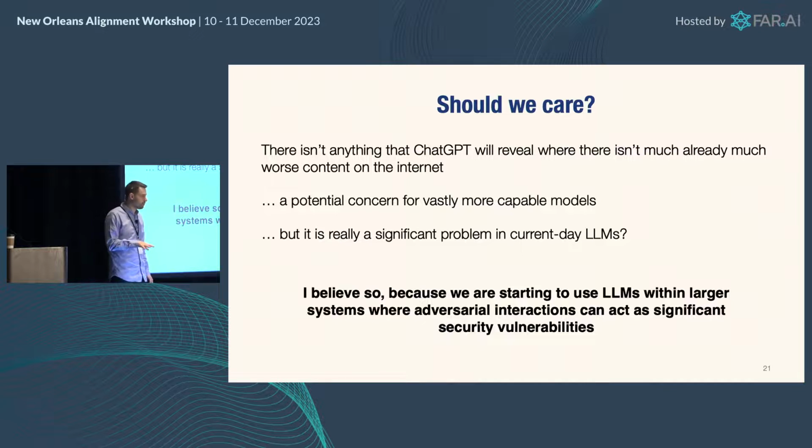We are starting to use them in larger systems, where they may be under adversarial conditions, and these conditions can genuinely lead to unpredictable and a large degree of security vulnerabilities in these settings. I want to give a few examples of potential settings where we've looked at this, where it can be a problem.